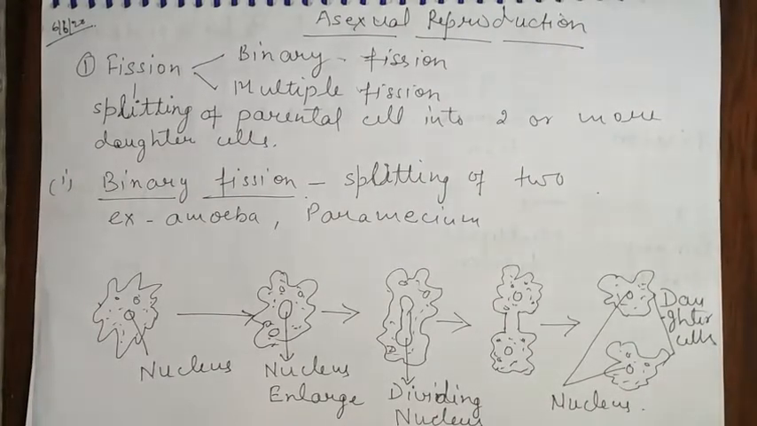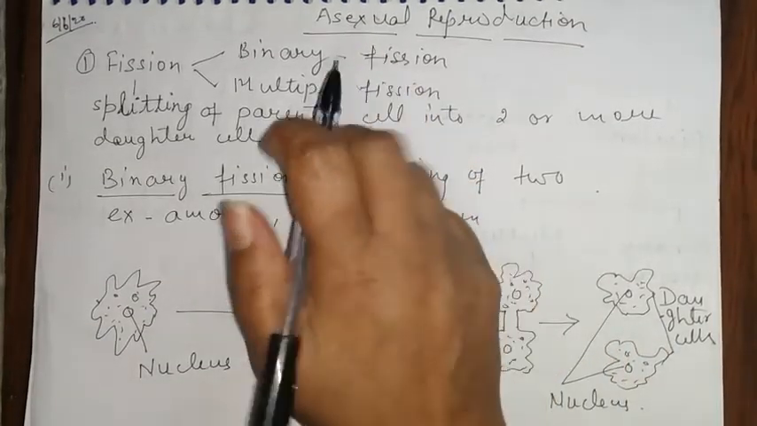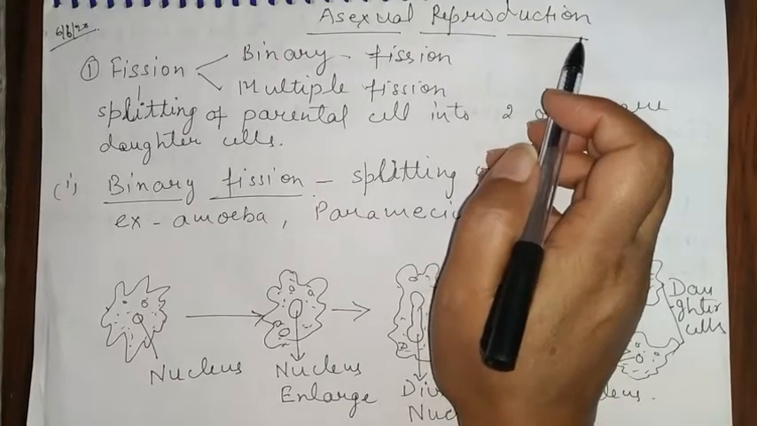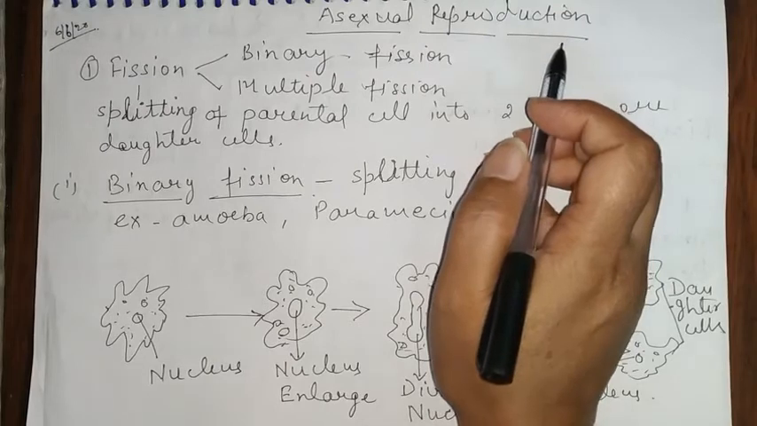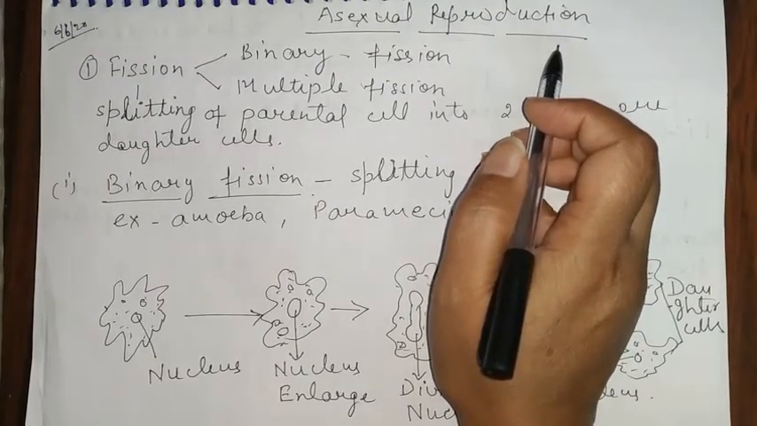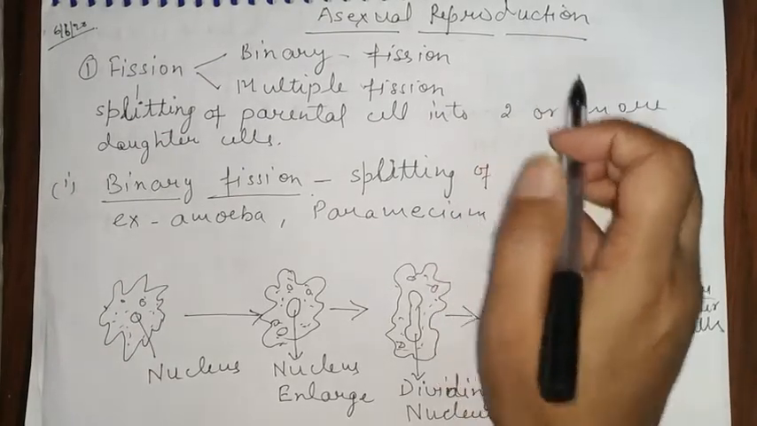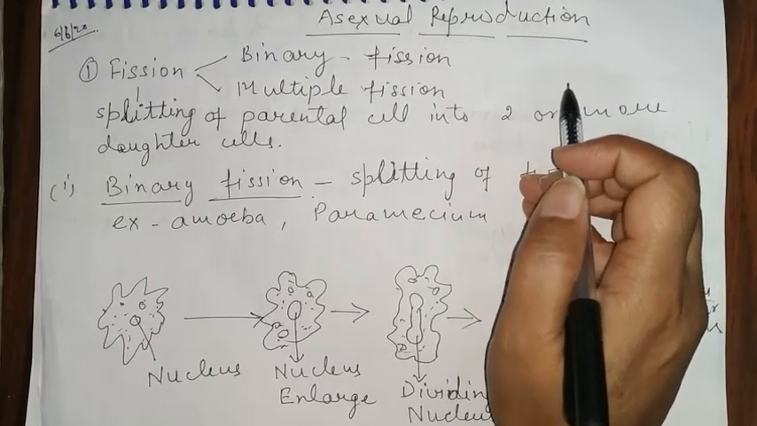Good morning, students. In the last class, we discussed the types of asexual reproduction: fission, fragmentation, budding, regeneration, spore formation, and vegetative propagation. Now, in this class, we discuss these types of reproduction one by one.